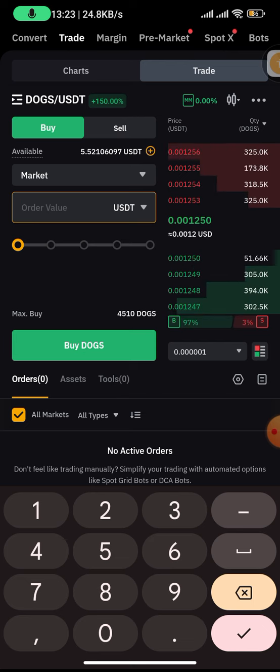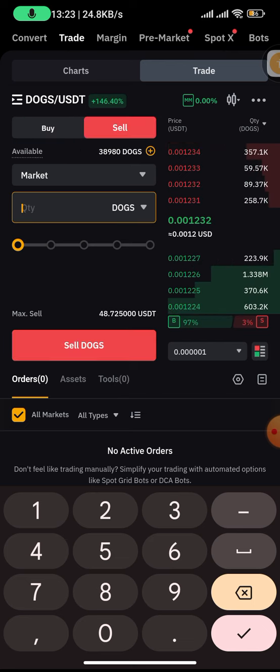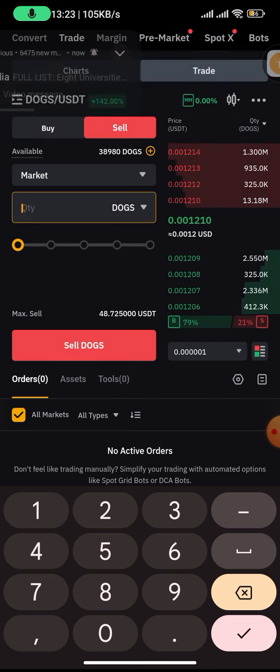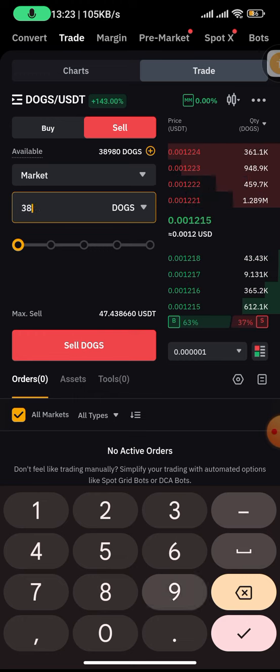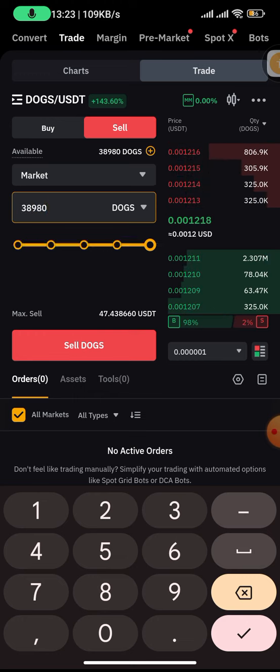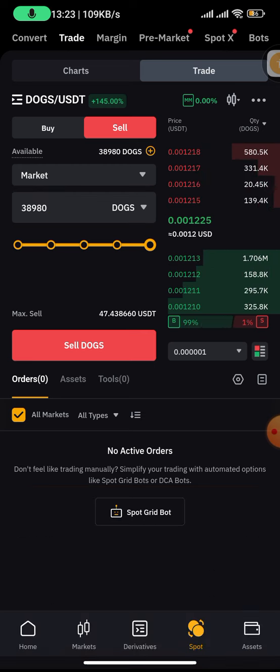So if you want to sell, the amount of dog you have, you change to sell 38,080. Just enter it here and just click on sell dogs. So that means you're getting $47. Just click on sell dogs. I want to sell. That's all. That is the place where now you can sell your dog.